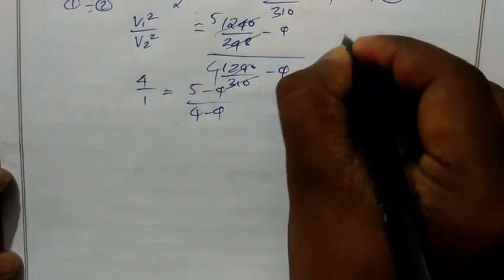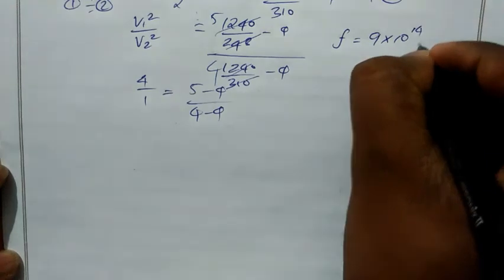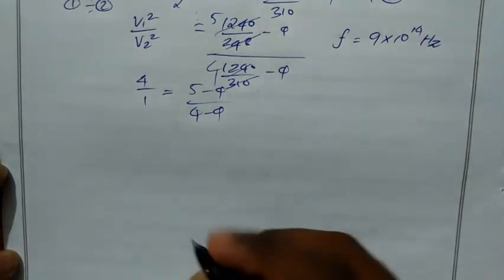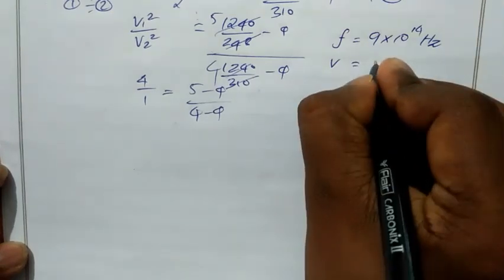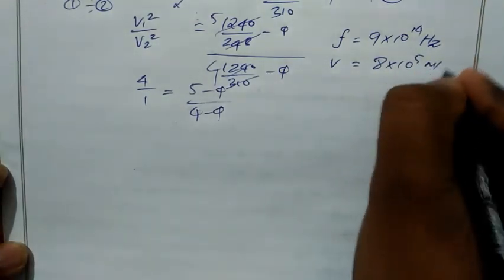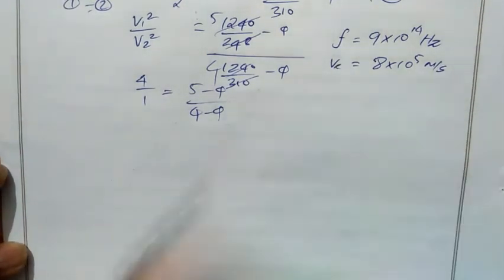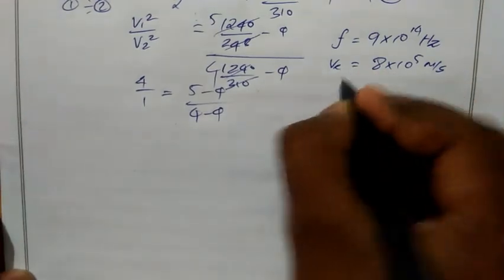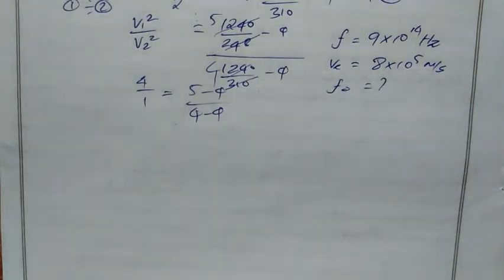So here the frequency is given, 9 into 10 power 14 Hz. Speed is given, v equal to 8 into 10 power 5 meter per second. Actually this is the speed of electrons. Then you have to find the threshold frequency. By using all the equations you have to find it and post it in the group. Thank you.